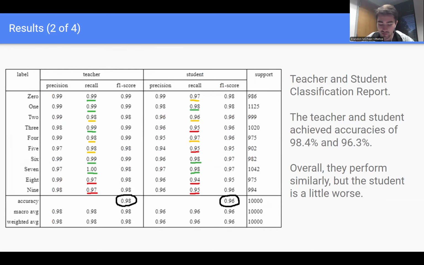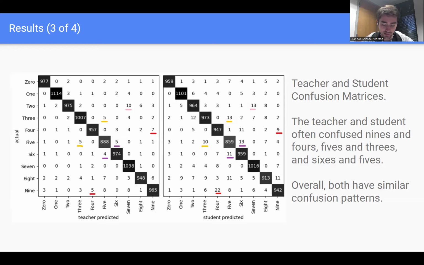Here we have the teacher and student classification report. As we can see, both achieved more than 95% accuracy. And we can see that both struggled with 4s, 5s, 8s, and 9s. And overall, the teacher performed better than the student. Here we have the teacher and student confusion matrices. And as we can see, they both confused 9s and 4s, 5s and 3s, 6s and 5s, and they liked to call 2s 7s. But overall, they had relatively similar confusion patterns.